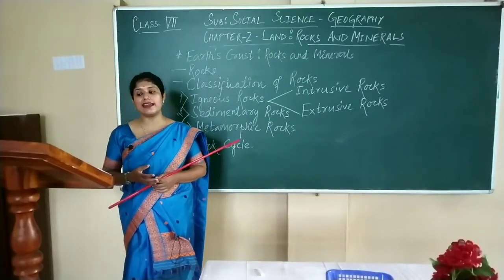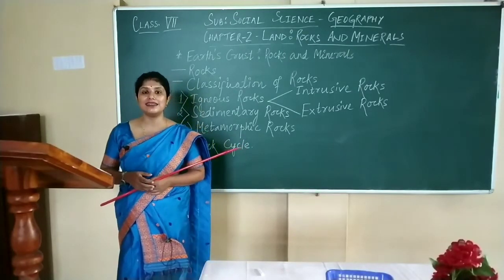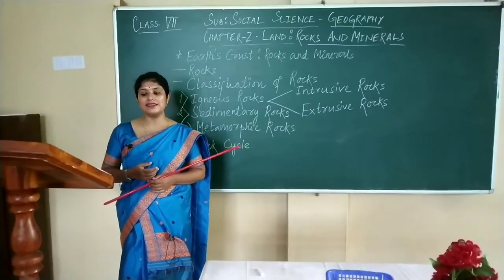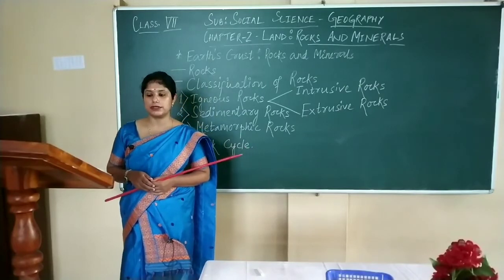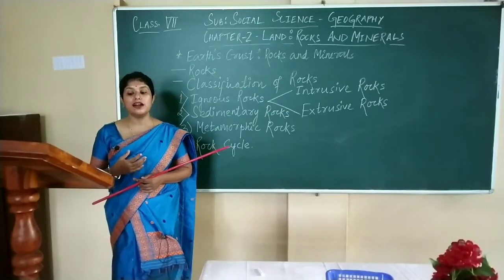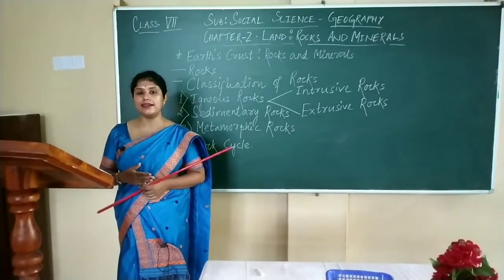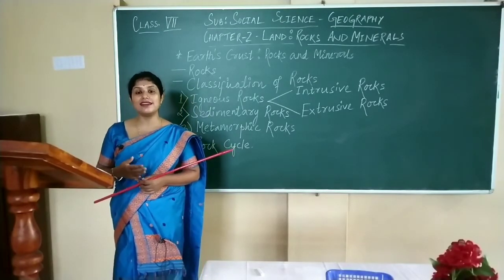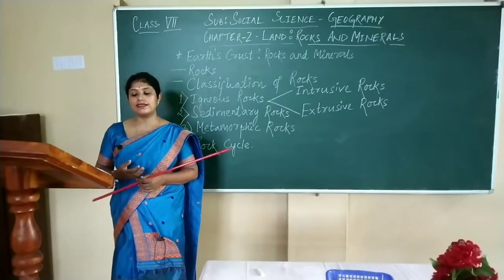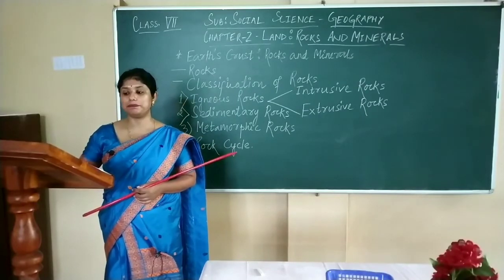Change in physical characteristics implies that there would be change in color, hardness, etc. And change in chemical characteristics means the change in mineral composition. The very appearance of the rock changes and it becomes a totally new rock. So in simple words, we understand that a metamorphic rock started out as some other type of rock like igneous rock or sedimentary rock, but changed into some other form.